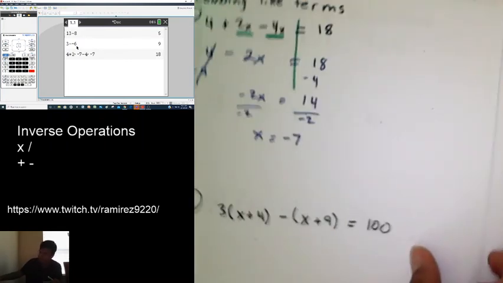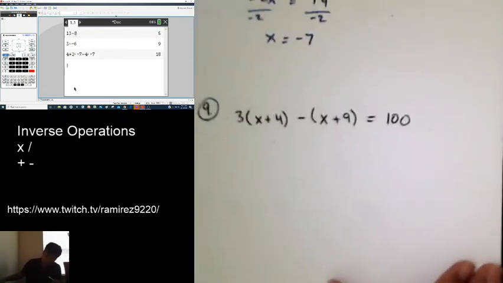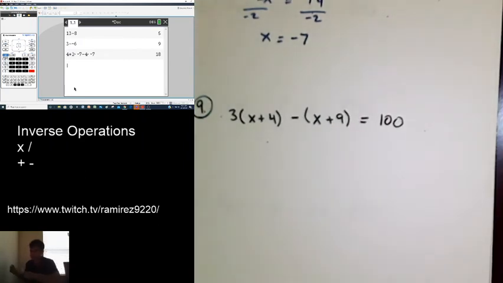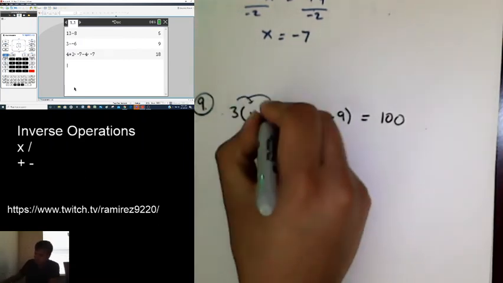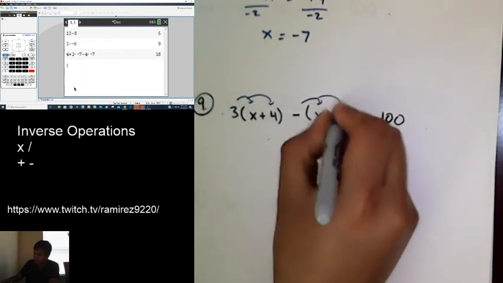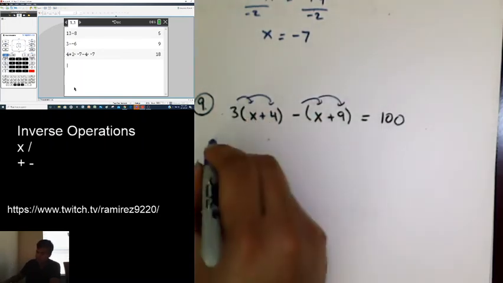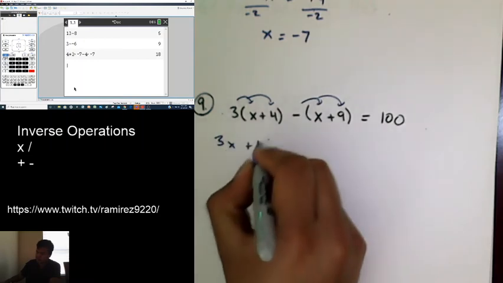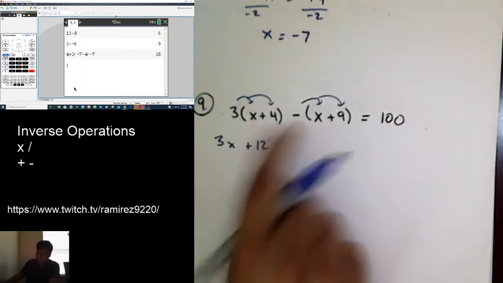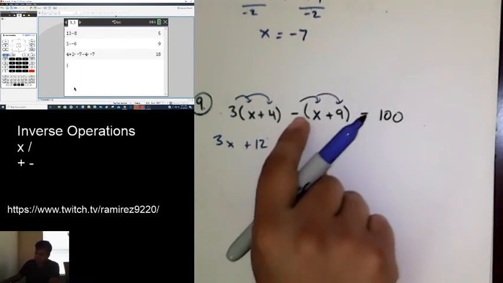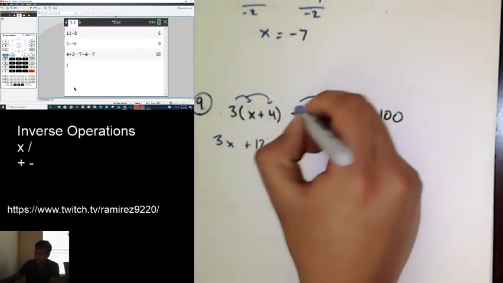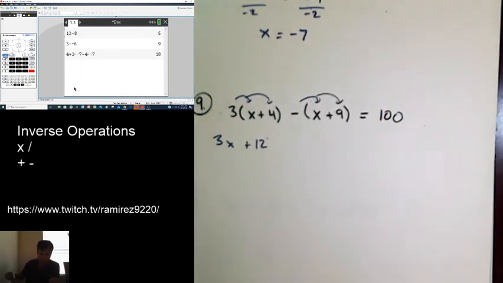Number 9. Again, sometimes they'll combine the problem. So this is just one of those where you have to distribute first and then combine. Here it's obvious we're going to distribute the 3. So this becomes 3x plus 12. Here, there's no actual number in front, but there's just a negative. We could pretend like there was a negative 1 in there.